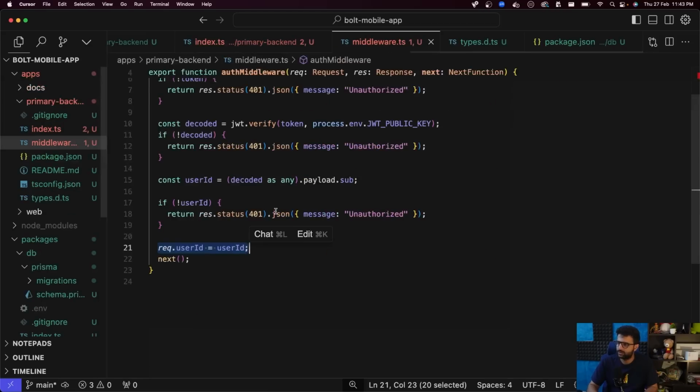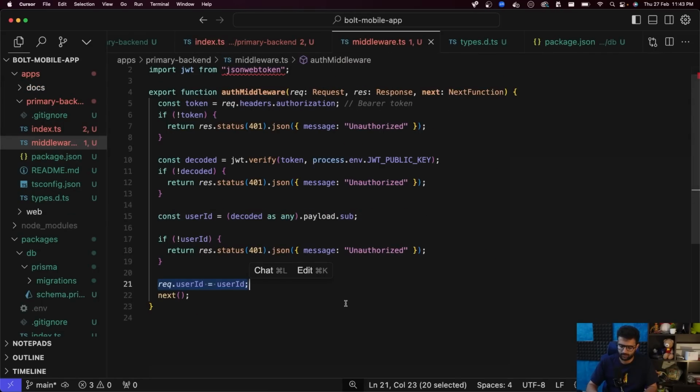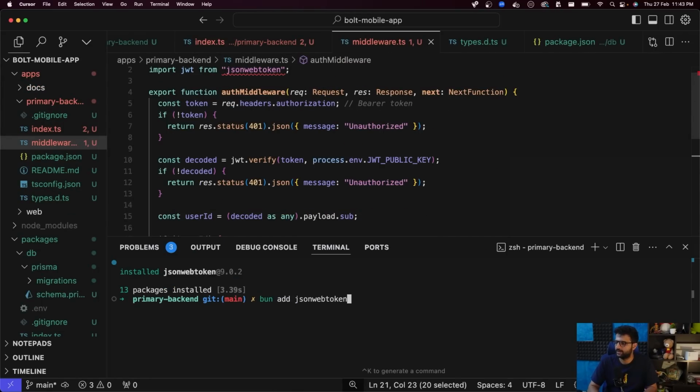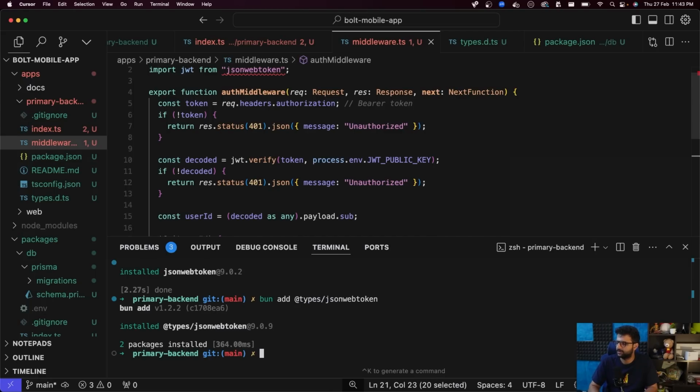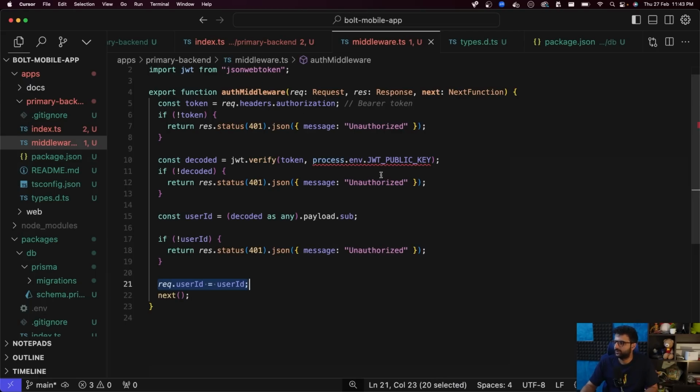Cool. So this is what the middleware finally looks like. Feel free to breathe it in. Let me do a bun add jsonwebtoken. I think I already did that. I probably need to add its types. And the red squiggle goes away.